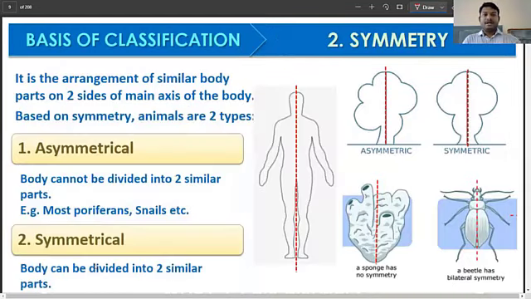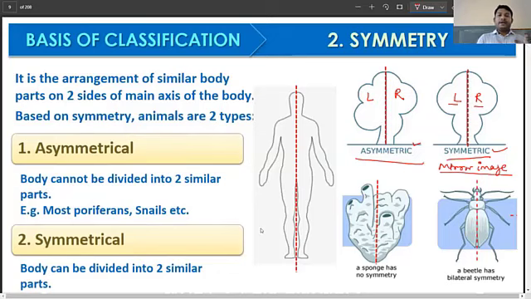Now second, the basis of classification is symmetry. So what's symmetry? Let's understand that. If you just see the image, you will understand. Here we have two images. On the left you have something called asymmetric, and on the right it is called symmetric. On the left, my left side and my right side are not the same. They're different, they're not mirror images. But if I see the next image and compare the left and right, what I see is a mirror image.